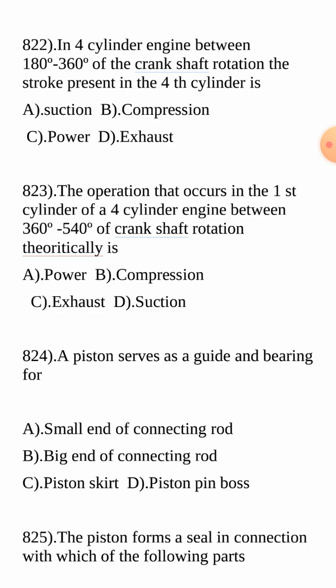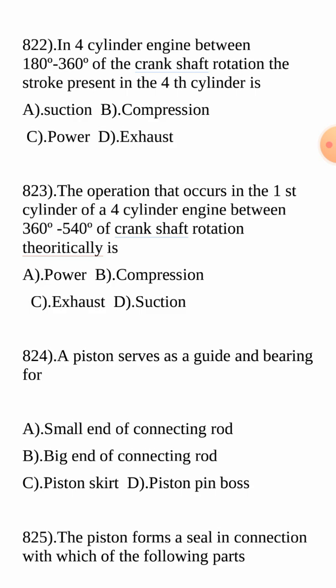In a multi-cylinder engine, if one cylinder is on the suction stroke, another will be on compression, another on power, and another on exhaust. Practice some questions on multi-cylinder engines so that you get sufficient confidence to mark the correct answer. They can be misleading, and if we are a little careless we will land on the wrong answer.